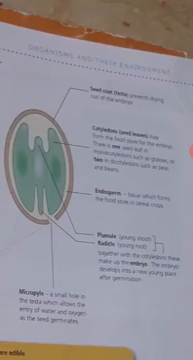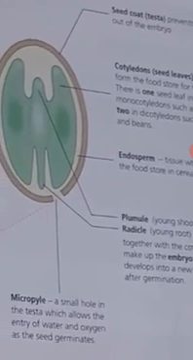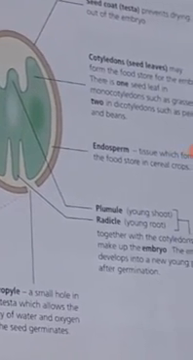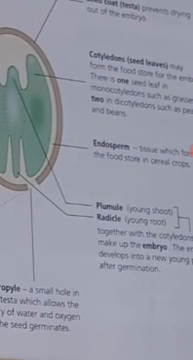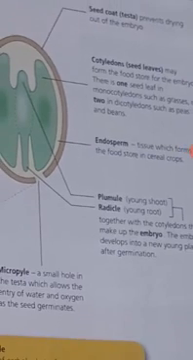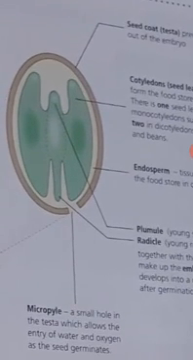Also, as you can see over here, in the embryo a plumule and radicle are already present. Plumule is the young shoot and radicle is the young root. For example, when this seed germinates, the first root is formed from this radicle, which is already present inside the embryo, and the first shoot will be formed from this plumule, which is already present inside the seed. So the radicle and the plumule are already present inside the seed, in the embryo.